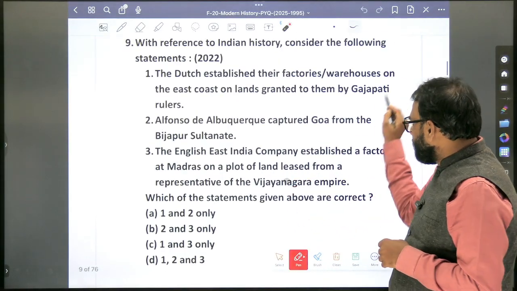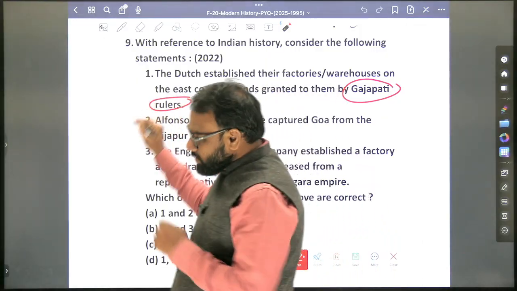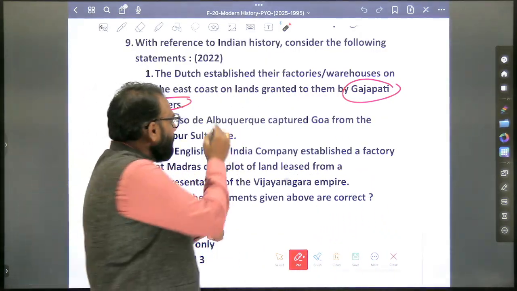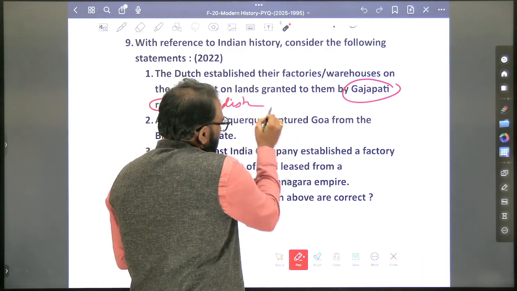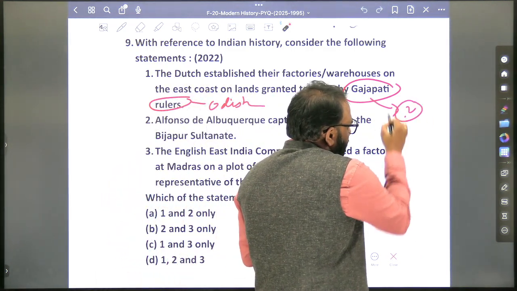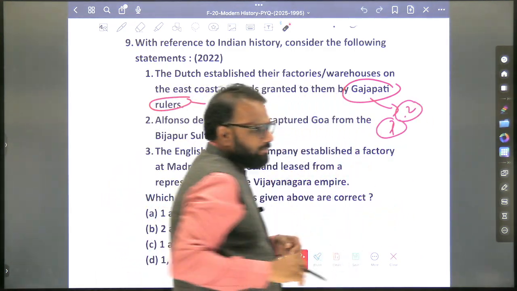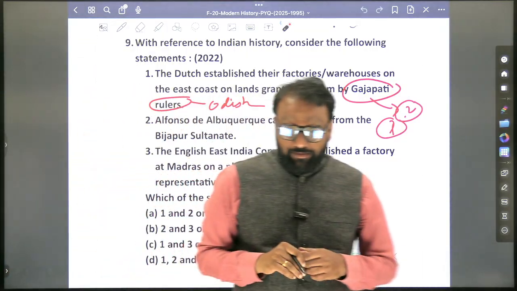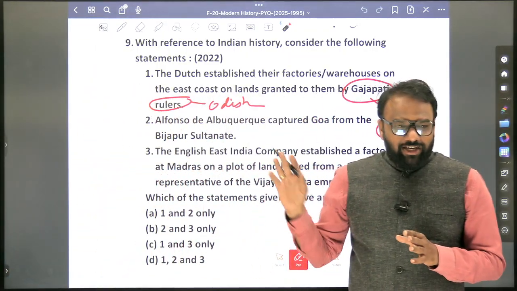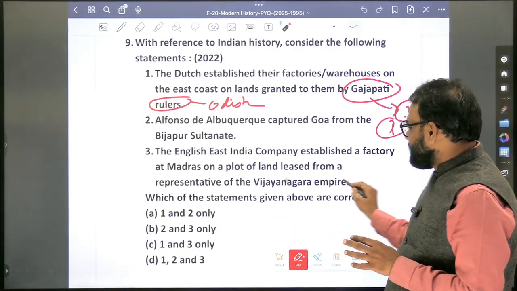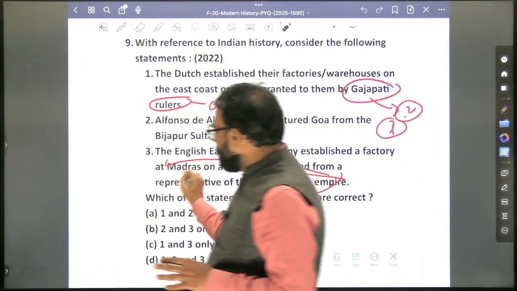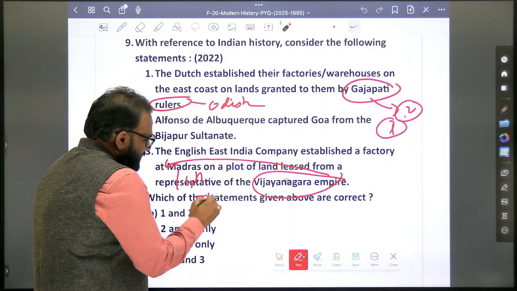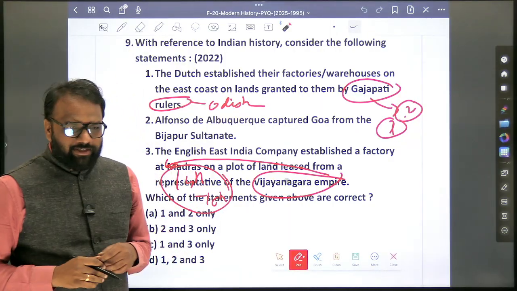Next, out of curiosity, the Gajapati rulers. They ruled from which place in India? They ruled from Odisha. So the Gajapati dynasty reigned from which century to which century? Just out of curiosity. Now the Vijayanagara dynasty, we know about it, right? It reigned from which century to which century? 14th to 16th.